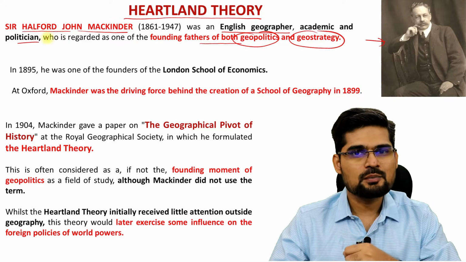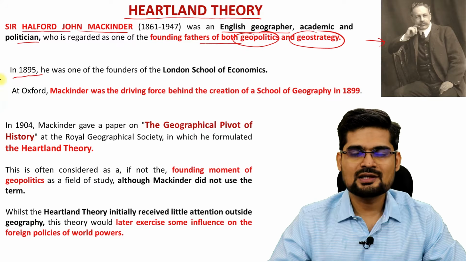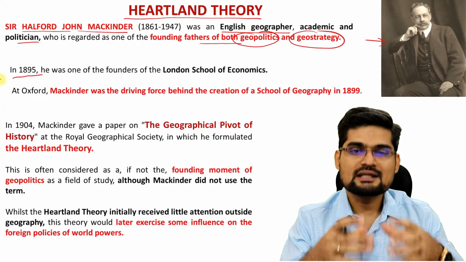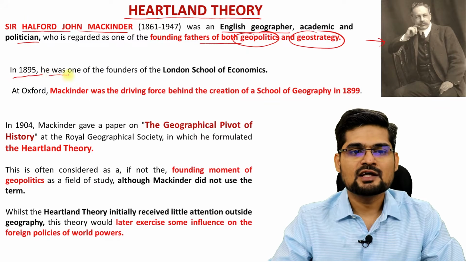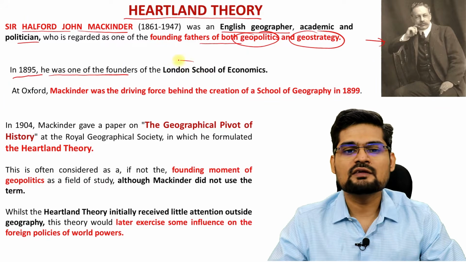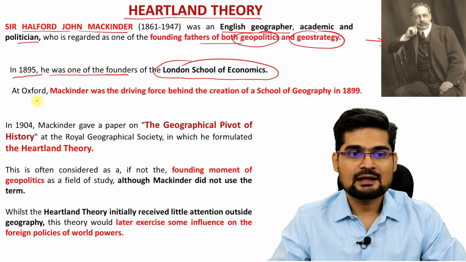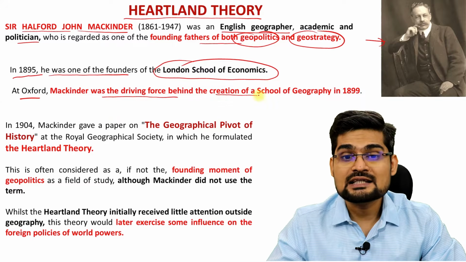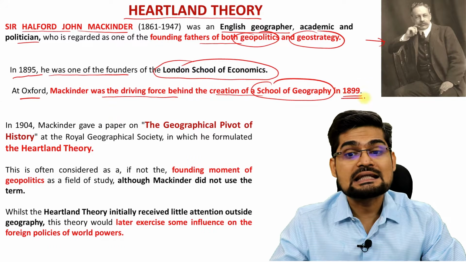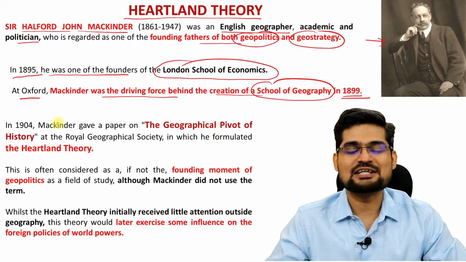Now, why is it important to learn about Mackinder? Because at the end of the 19th century, when geography departments were already established in Germany and France, remember in 1895, he was one of the founders of London School of Economics, which also hosted a department of geography. And at Oxford, Mackinder was the driving force behind the creation of School of Geography in 1899, the same year, remember, when Davis gave his fluvial cycle of erosion.